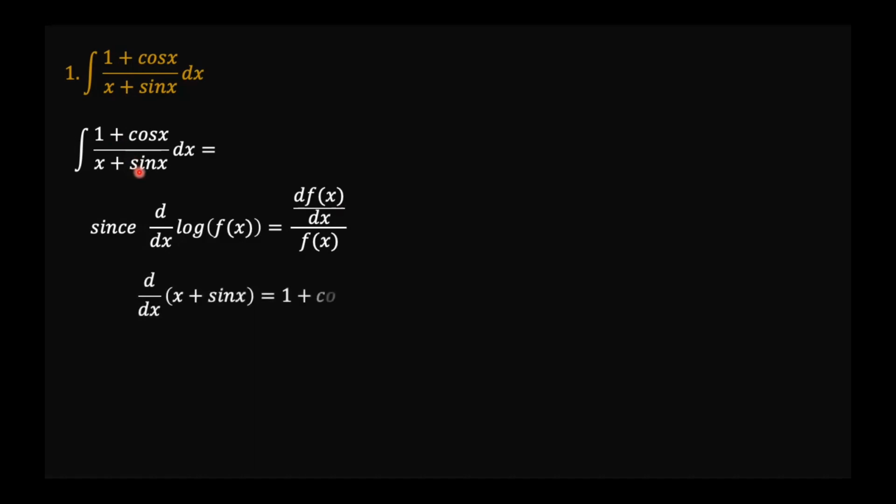And so d(x plus sine x) over dx is equal to 1 plus cosine x, which means that the integral of 1 plus cosine x over x plus sine x is the natural logarithm of x plus sine x, obviously plus an integration constant c. So this is our answer.